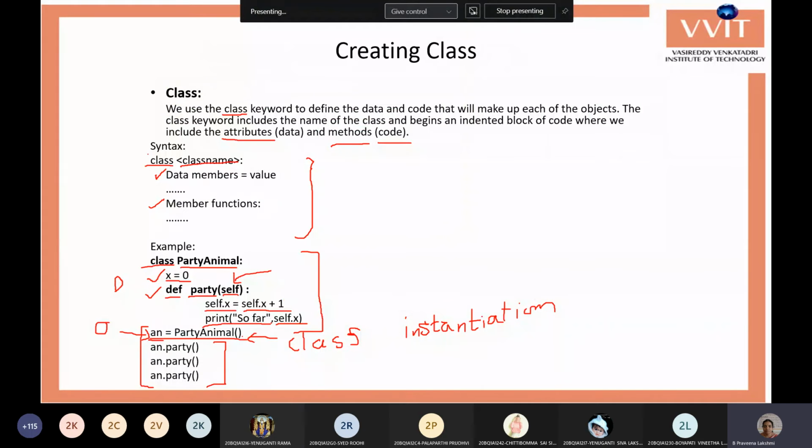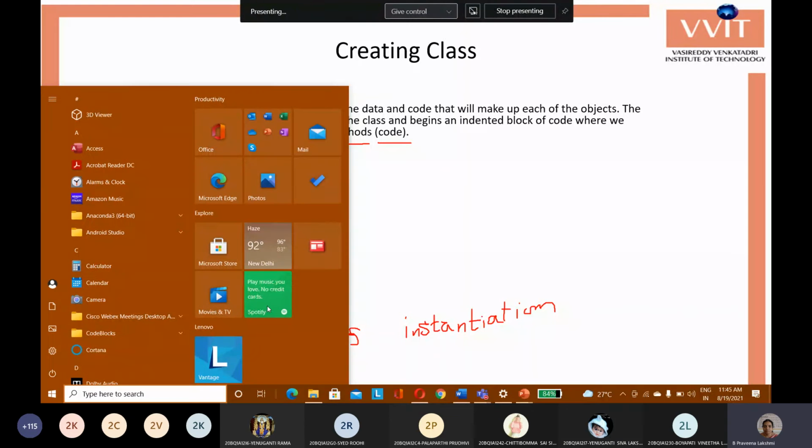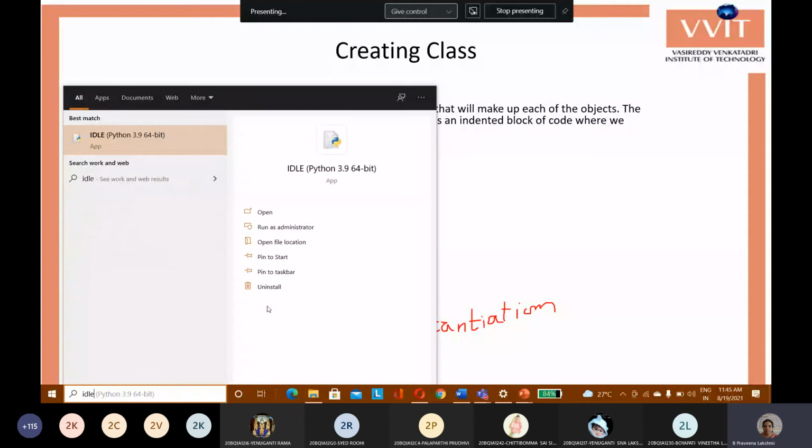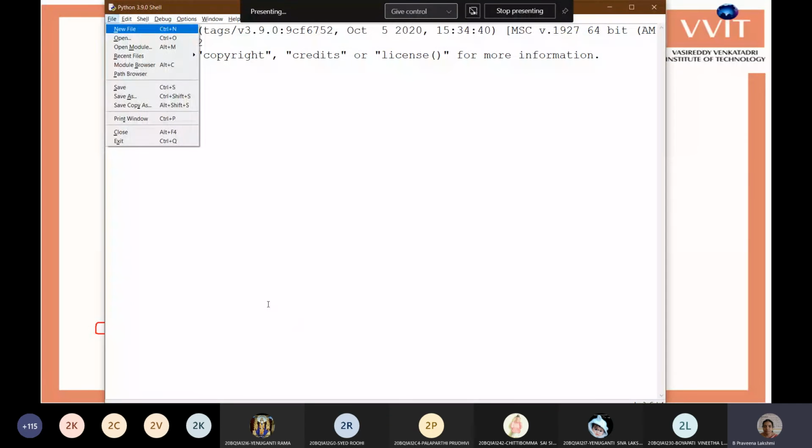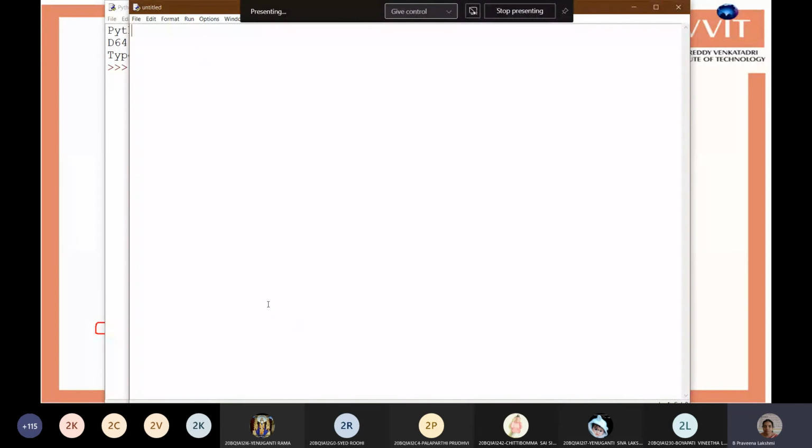So I will first try to create this class. I'll write a sample program to create the class. Write a program to create a student class with number and name.